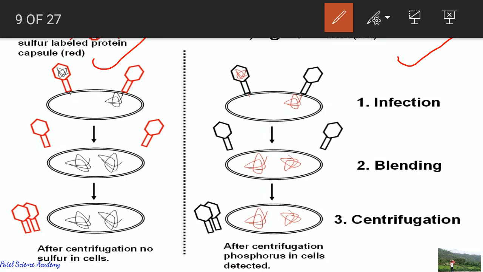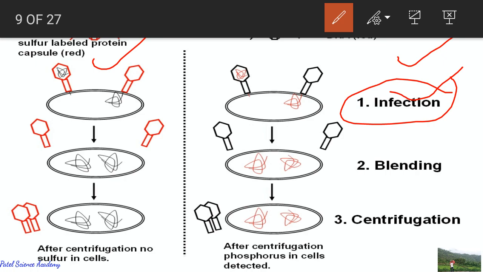As the infection proceeded, the viral coats were removed with the help of the centrifugation process. Bacteria infected by viruses with radioactive DNA, on this right side, were radioactive, shown in the bacteria body, indicating that DNA was the genetic material that passed from the viruses to the body of the bacteria.